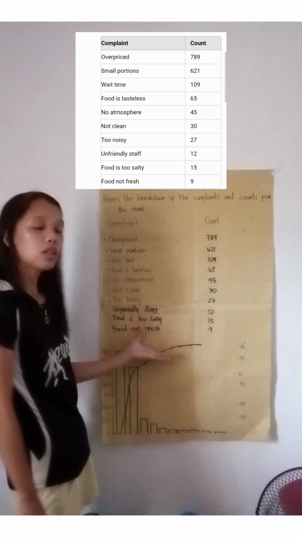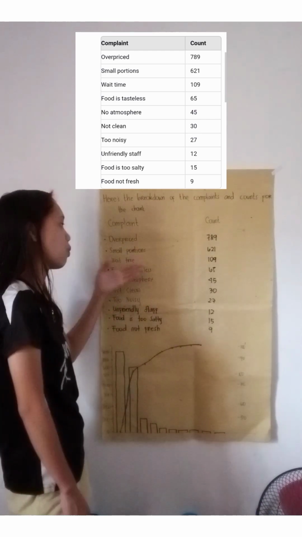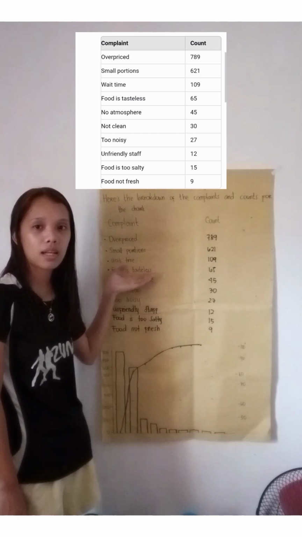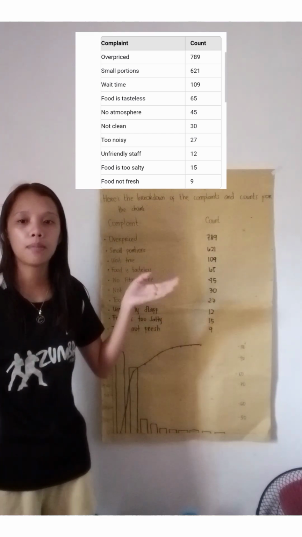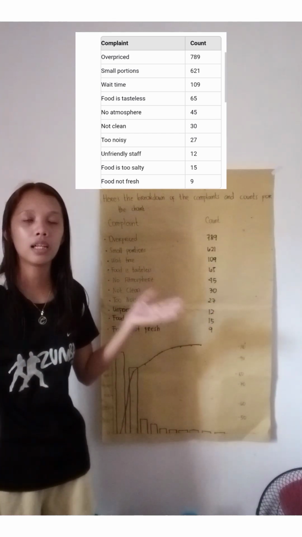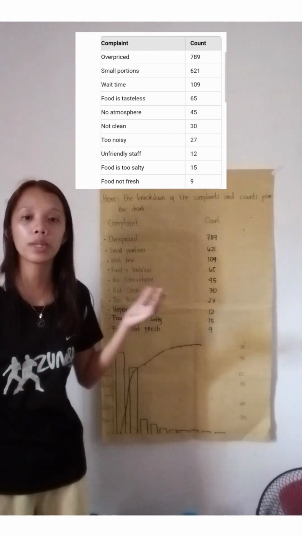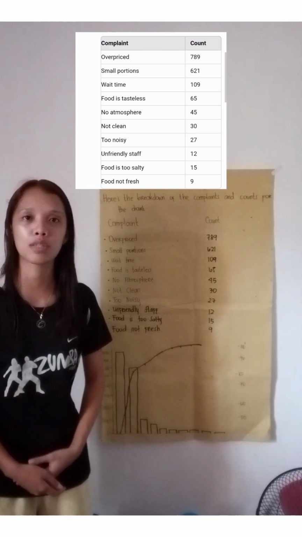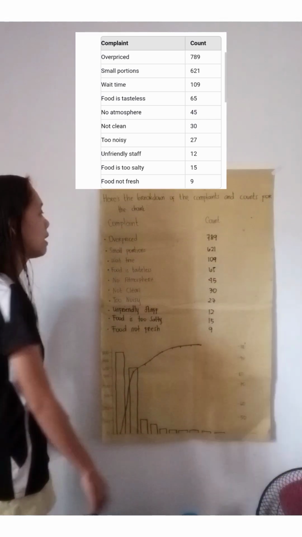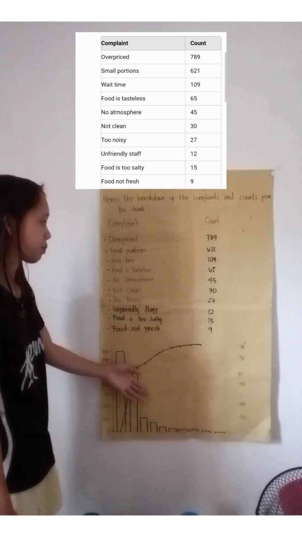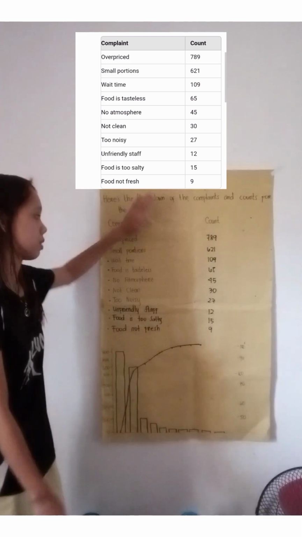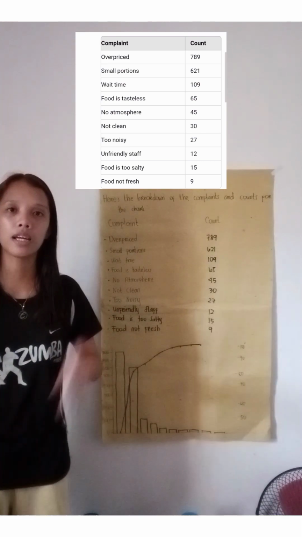So, the remaining complaints, such as the waste time and the food tasteless, have significantly lower counts, but they still contribute to the overall experience. So that is how the Pareto chart breaks down all the complaints in one restaurant.